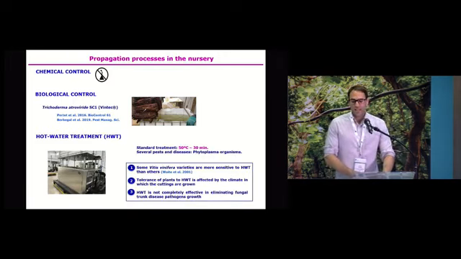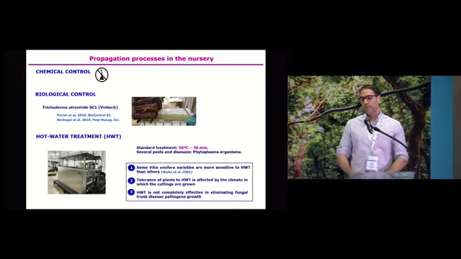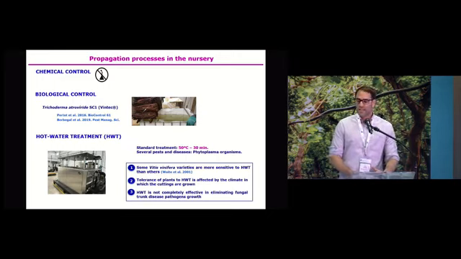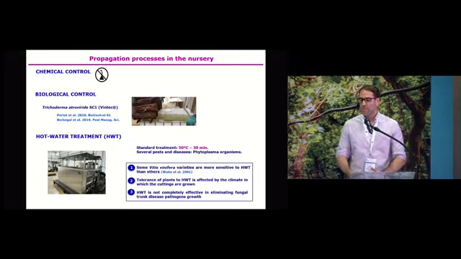Another strategy is the use of hot water treatment. The standard protocol is 50 degrees for 30 minutes. These treatments have been widely used against several pests and diseases, especially phytoplasma organisms, but we have to take into consideration different factors. The first one is that some Vitis vinifera varieties are more sensitive to hot water treatment than others, so viability can be compromised after these treatments.